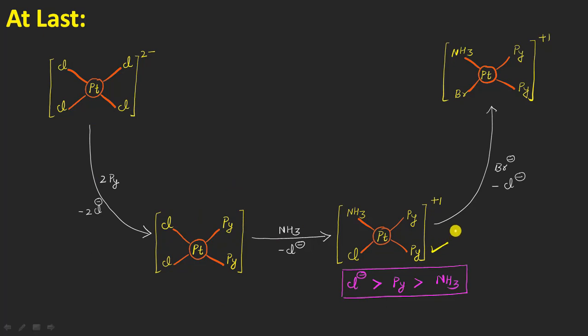And now in this, if we are adding one bromide ion, what will happen is we are having three different kinds of ligands here, the chloride, pyridine, as well as the ammonia ligand here, right? And we know that the order is what it is in this way, such that theoretically talking, the incoming nucleophile should be coming at this position here because it is present trans to a strong trans director, which is chloride in this case, right? But it won't be happening.